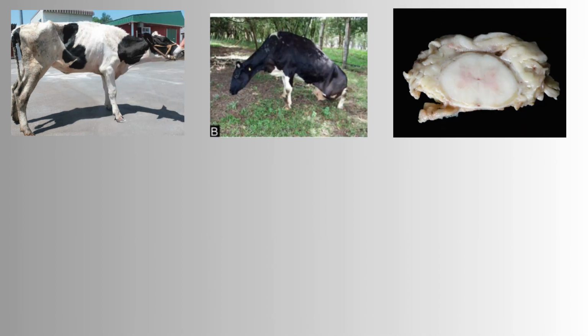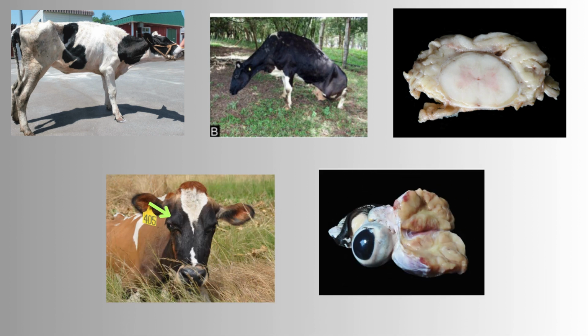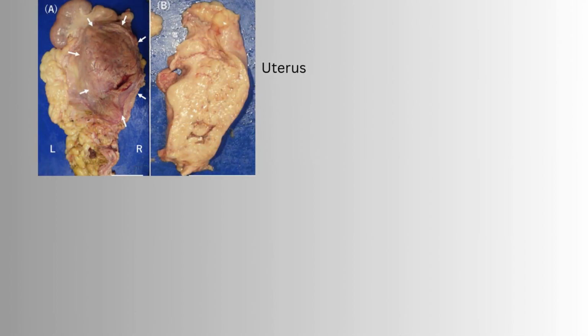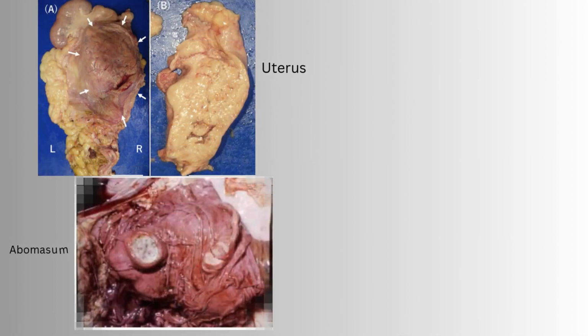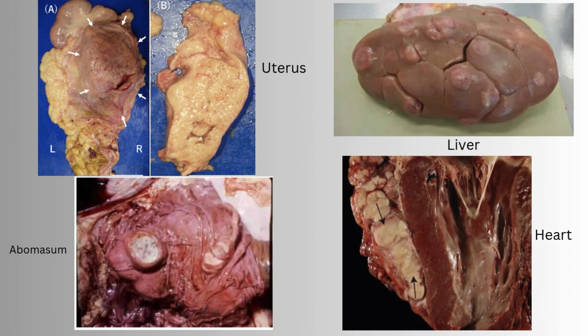When the tumor is at the vertebra, the cattle will show an arching back. When the tumor affects the eyeball, the cattle will show exophthalmos. The other commonly affected sites by lymphosarcoma include the uterus, aneurysm, and liver. In severe cases, the heart will be affected also, and the animal will die.